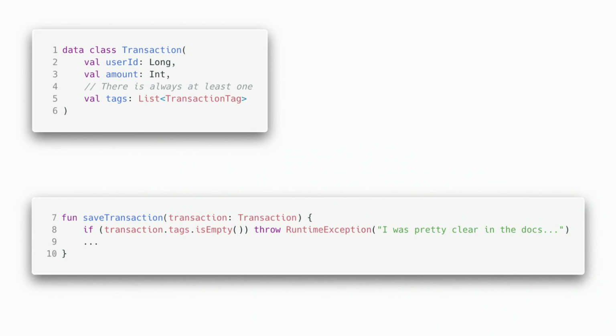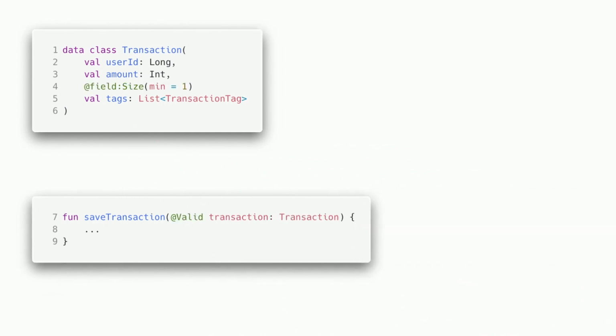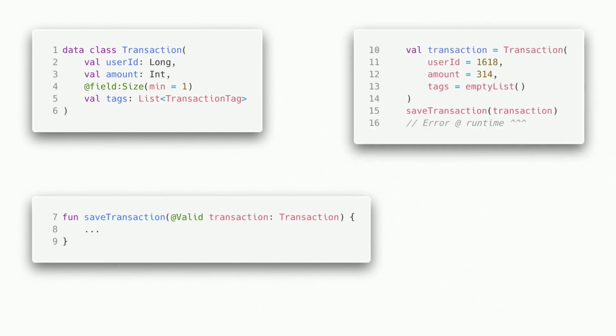Or you can leave it up to another library to do and annotate it. In the back end, it's just Java X validation. So whatever thing consumes that, and you annotate it at valid, it'll throw basically the same runtime exception. You can put custom messages, whatever you need. But again, it's a runtime exception. As soon as you get someone who didn't read your documentation or who doesn't understand the fundamental root of what you're trying to do, you end up with a runtime error, and there's really nothing you can do about it at this point besides throw a runtime error.